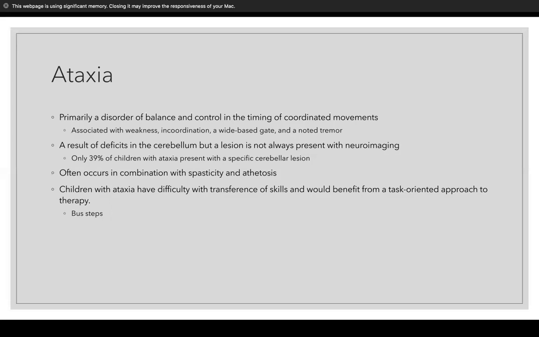This often occurs in combination with spasticity and athetosis, and children with ataxia have difficulty with transference of skills that would benefit from a task-oriented approach to therapy. So the example that was in the book revolved around bus steps, and what it said is if a kid has a particular problem with walking down the steps of a bus to get on or off, you should try to mimic that as closely as you can in your therapy and mirror those situations to really work on those specific scenarios.